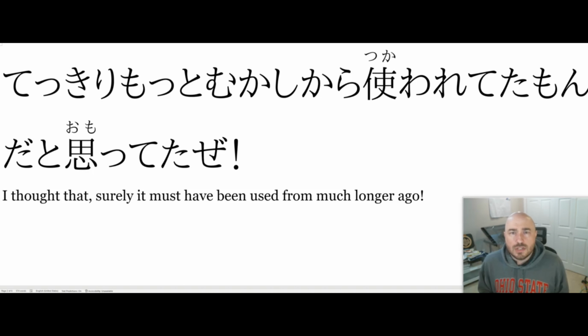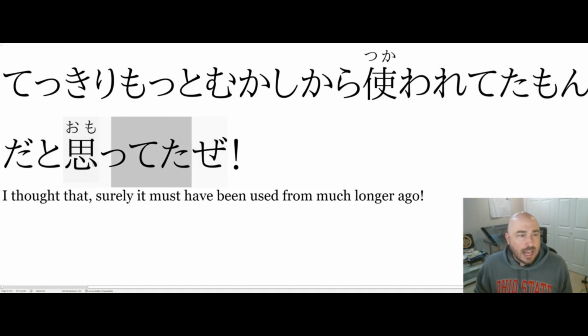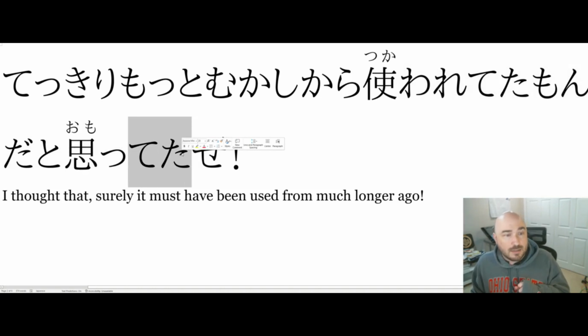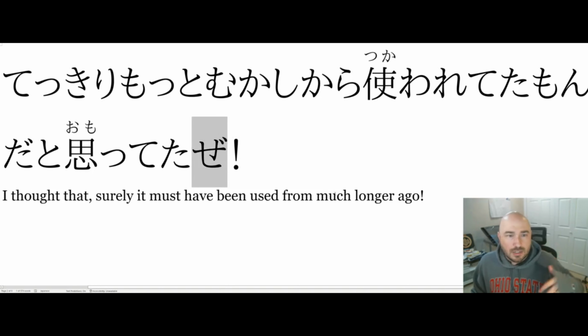Tekkiri. Moto mukashi kara, the kanji they had was mukashi, but let's just leave it the way it is for time's sake. Mukashi kara tsukawarete ta mon da to omotte ta ze. Alright. Something to omoteta. I was thinking, I had thought, I had been thinking. Up until now, previously, until I got corrected, I was thinking. Notice the te iru, te ita, that's the past tense. I had been thinking. Ze is just a casual, blunt, male particle at the end of sentences. It operates very similar to the yo particle.